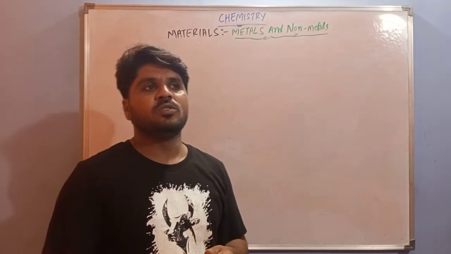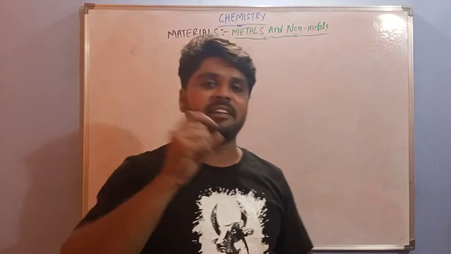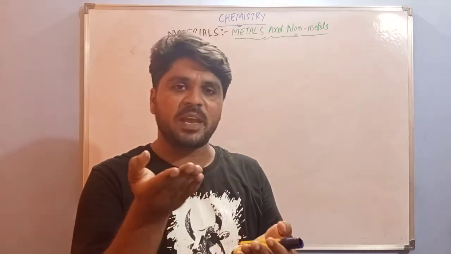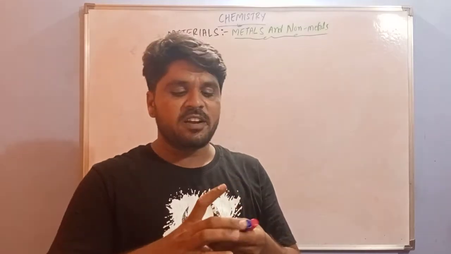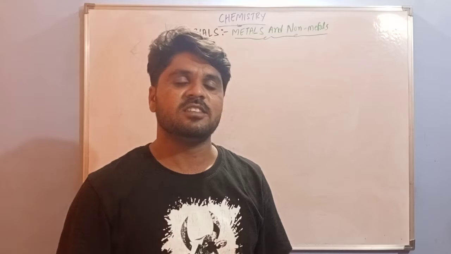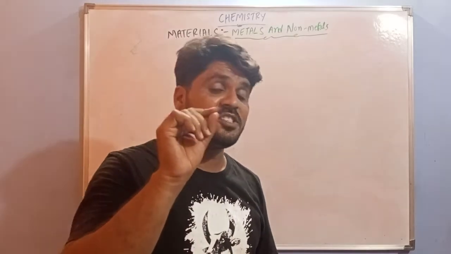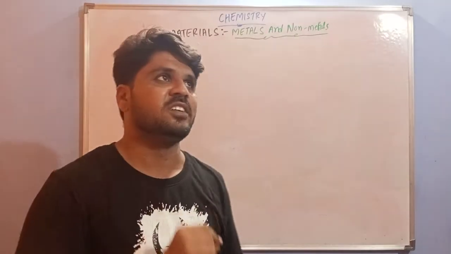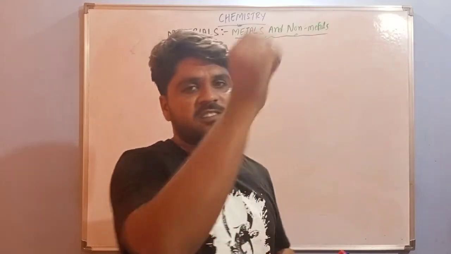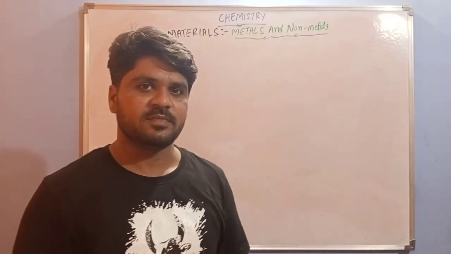If you observe in bakeries, the thin shiny colored paper covers the sweets. Do you observe that sheet? One more thing: what is used inside the electric wires?